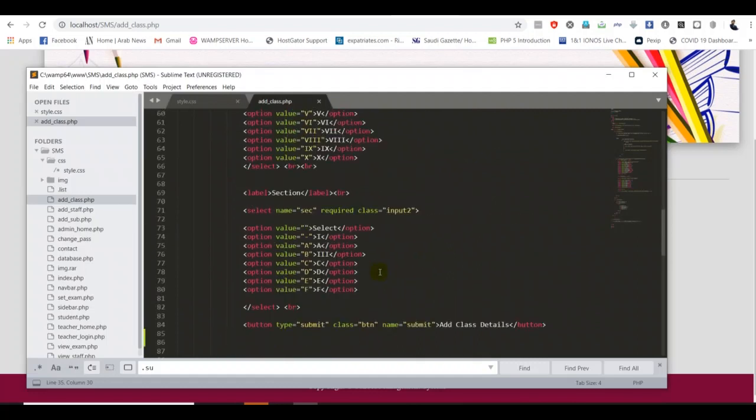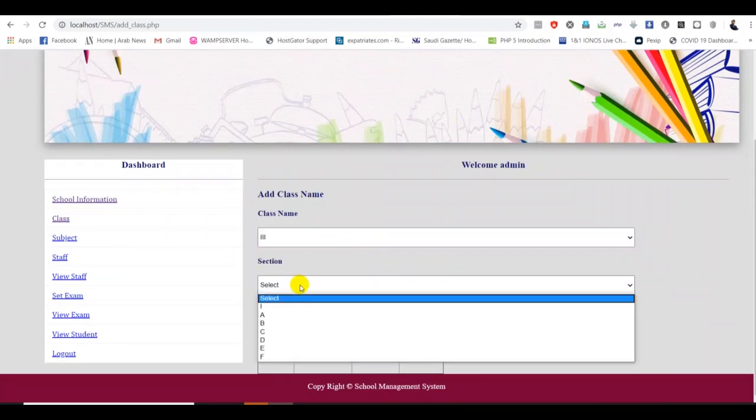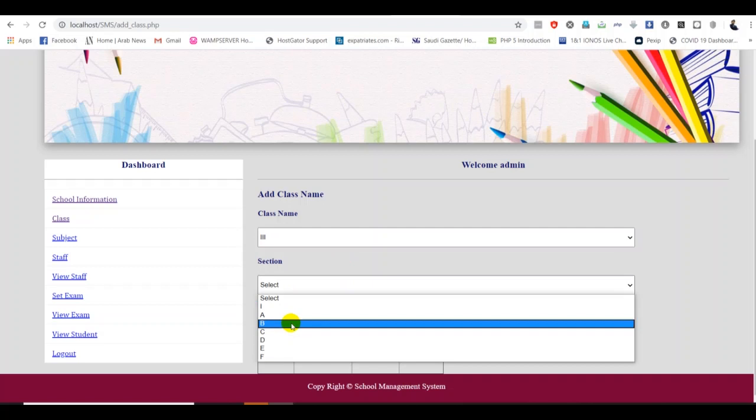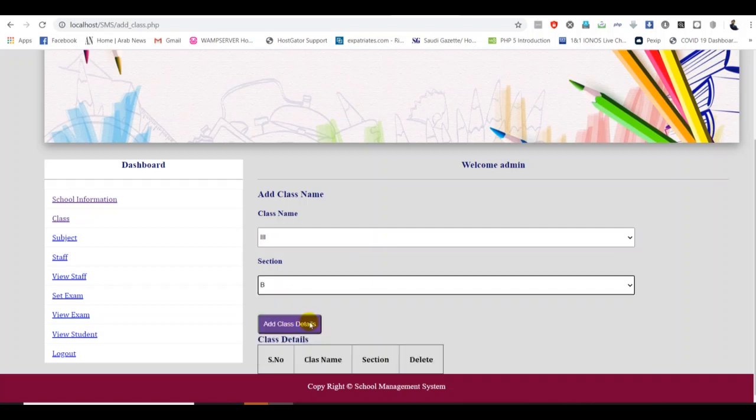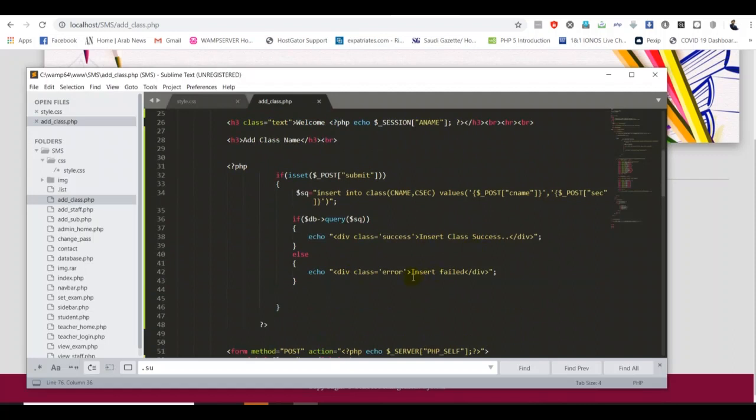First thing, where is that? Here, yeah, I had to put the B. Good. So Control F. That's great. Let me go and refresh that, guys. Good. So class 1 to 3, you can add class 3, and for the section of class 3 you can put the B, or BC, whatever. If you click add class, you should get either of these two messages, success or fail, because if the record is fine, we should get the message. Let me see that.